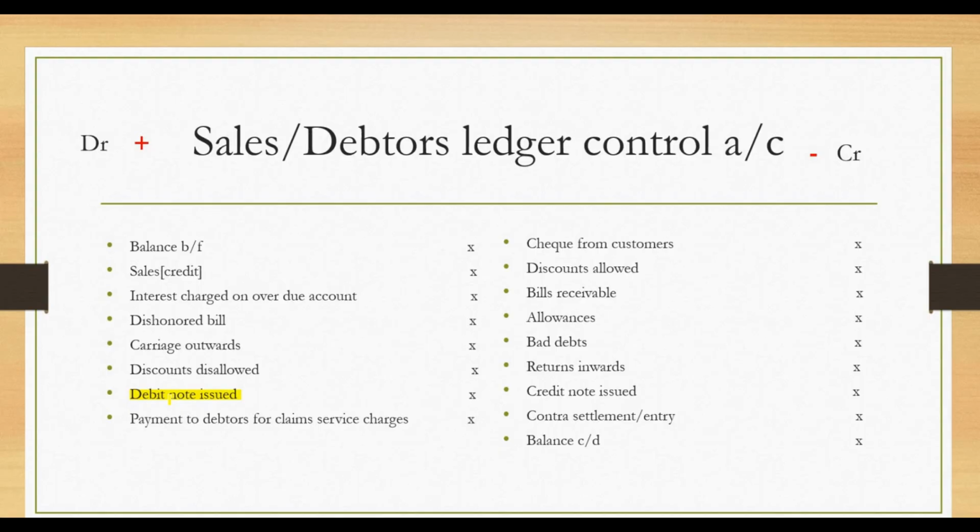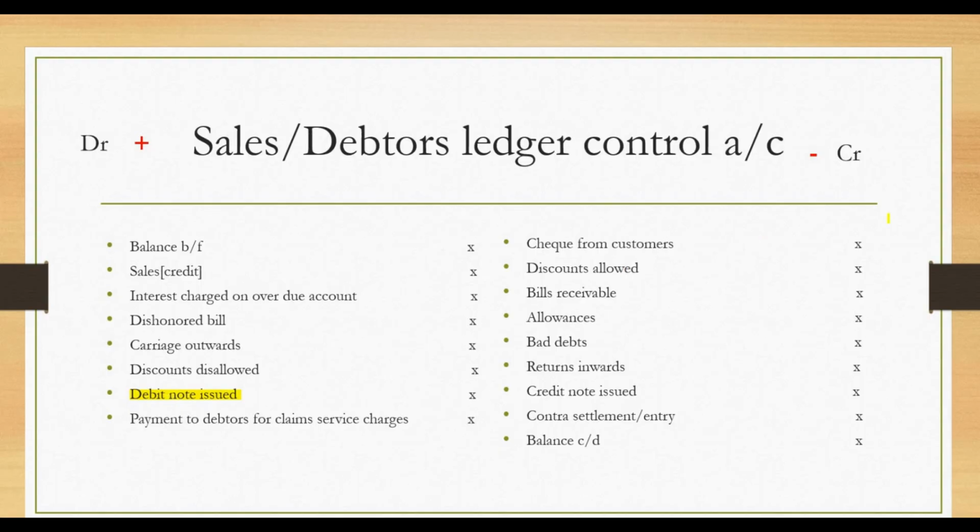That means 450 naira is still with the seller or the supplier. You are the one having money with them now. So that's supposed to reduce the debt. It's not supposed to increase the debt. So that's why it's not here. I'm sorry for that. Then payments to the debtor for claims of service charge. Service charges also increase the debt.